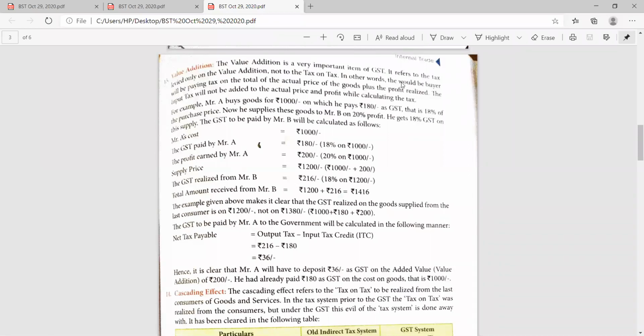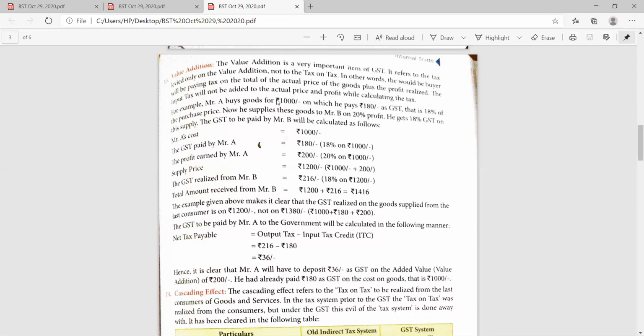It is one of the important terms: value addition in GST means the tax is levied only on the value added, not tax on tax. In other words, the buyer will pay tax on the actual price of the goods plus the profit realized. The input tax will not be added to the actual price when calculating the tax. See how, with an example, it will be more clear to us.